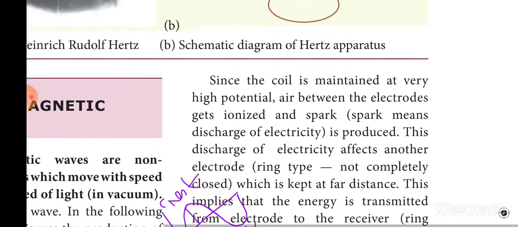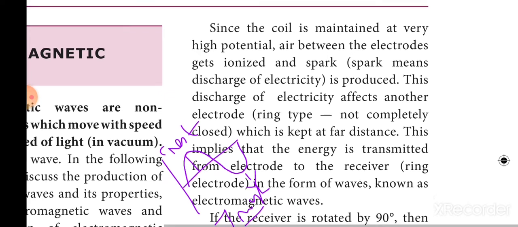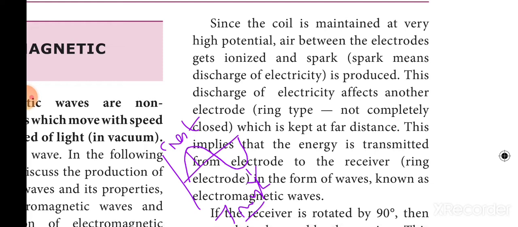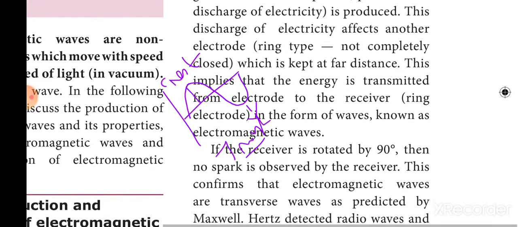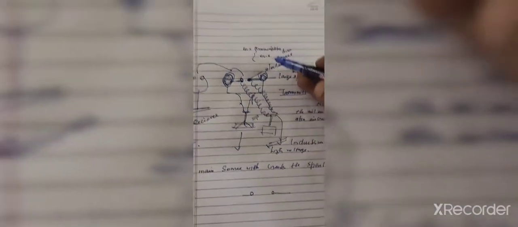The two electrodes are maintained at very high potential. Air between the electrodes gets ionized and a spark is produced. The discharge of electricity affects the other electrode kept at a far distance. This implies the energy is transmitted from one electrode to the other. It may be considered as the Maxwell-Hertz experiment.